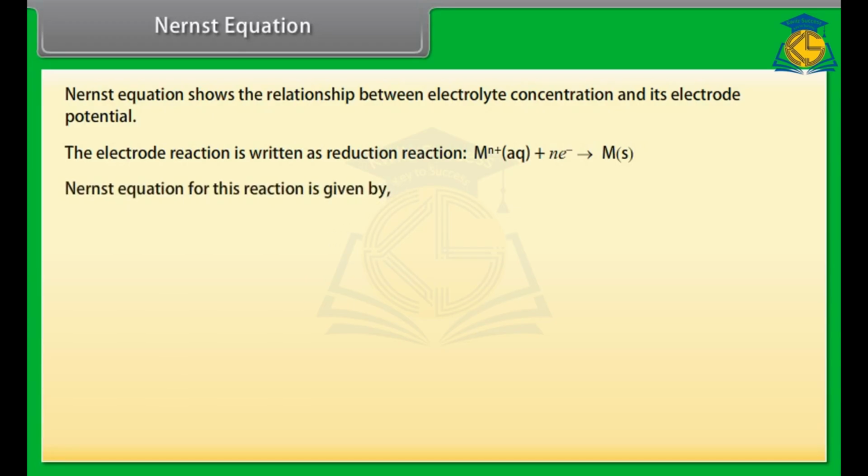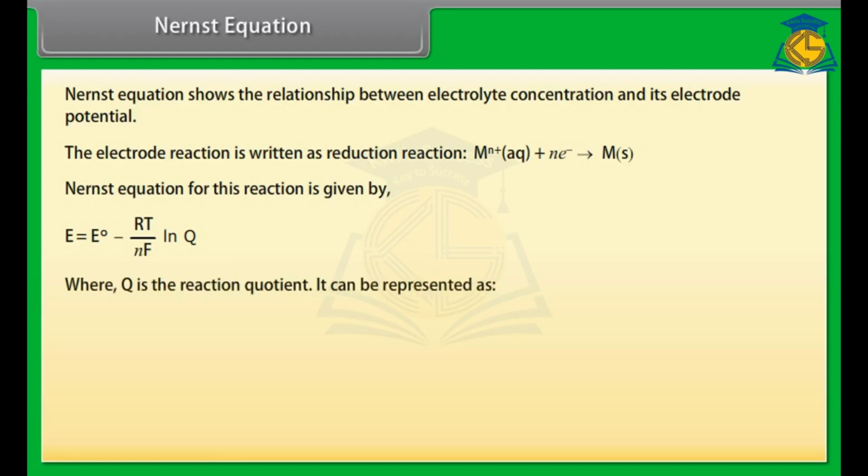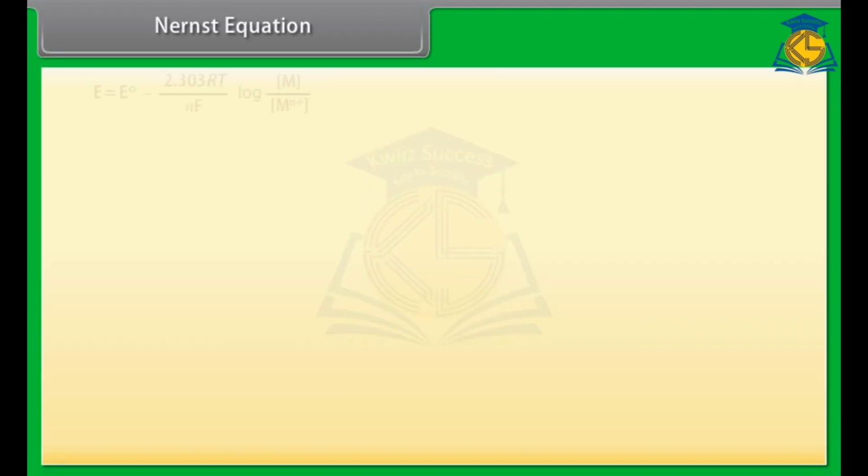Nernst equation for this reaction is given by E is equal to E naught minus RT upon nF multiplied by natural log of Q, where Q is the reaction quotient. It can be represented by M upon M ion. Put the value of Q in the above equation. We get E is equal to E naught minus 2.303 RT upon nF log M upon M ion, where E